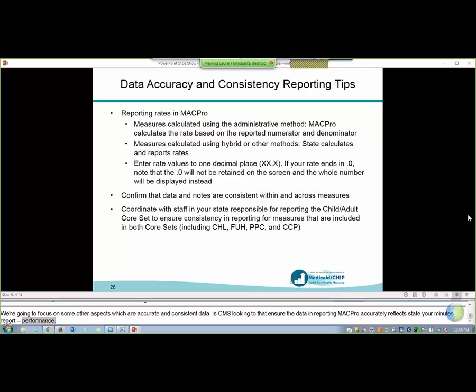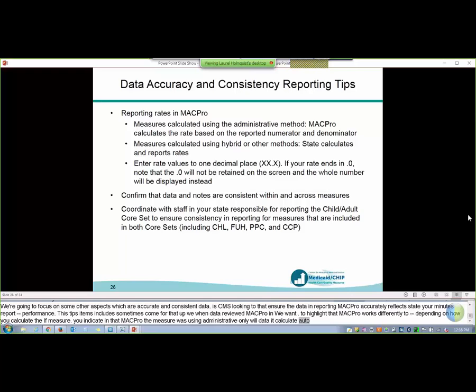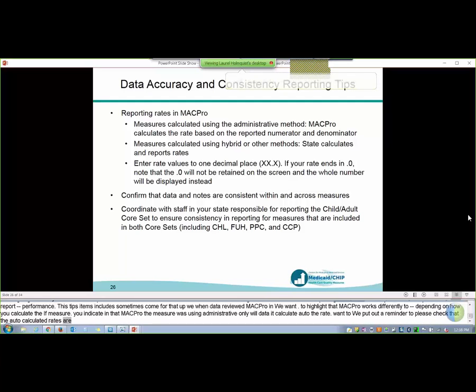And one thing we want to highlight in particular is that MACPRO works differently depending on your method for calculating a measure. So if you indicate in MACPRO that the measure was calculated using administrative data only, MACPRO will auto-calculate the rate based on the numerator and denominator you reported. And we just want to put out a reminder to please check that these auto-calculated rates are correct. It can be very easy to miss that the rate is incorrect because of a small data entry error in either the numerator or the denominator. Now, if you report that the measure was calculated using the hybrid method or a mix of administrative and hybrid methods, the system will not auto-calculate the rate, and you will calculate and manually enter the numerator, denominator, and rate in MACPRO.